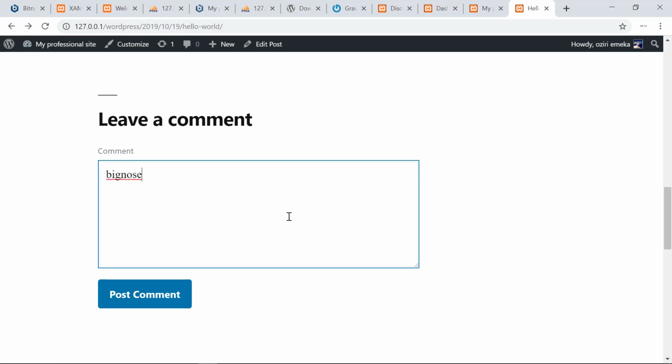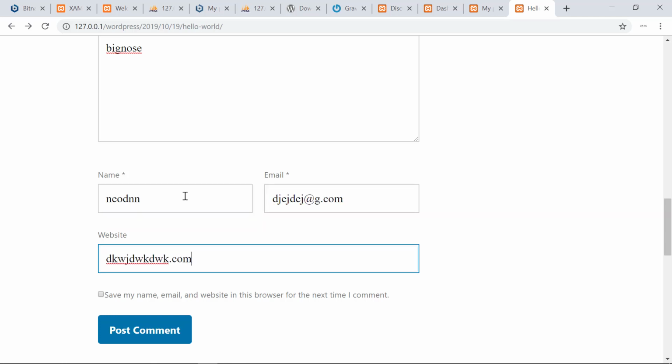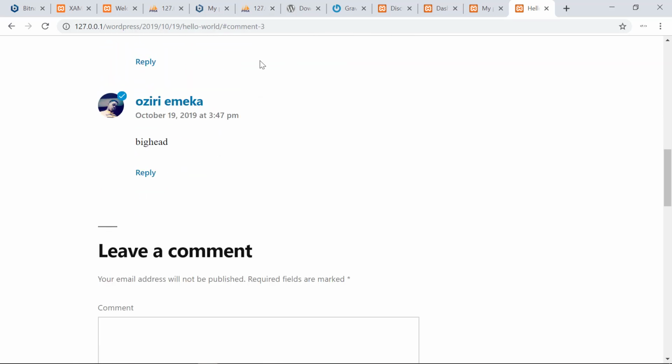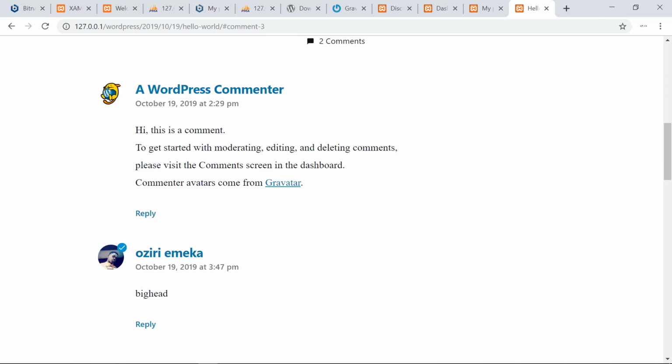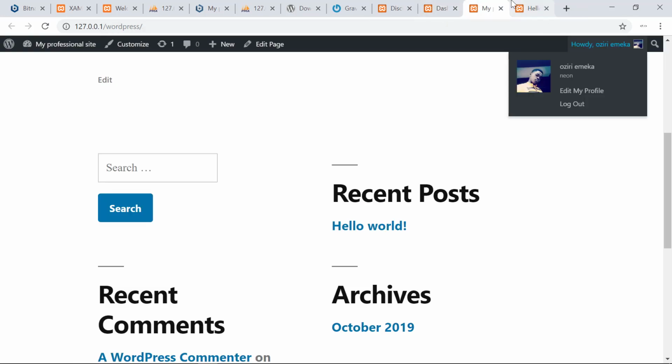So I'm going to go back and refresh, then try to comment when I am logged out. Okay, and refresh, and then I've got that, and I put the name as something random, and I try to post. Okay, and now it says your email address will not be published. We're not seeing the post right now because it is automatically moved to trash.